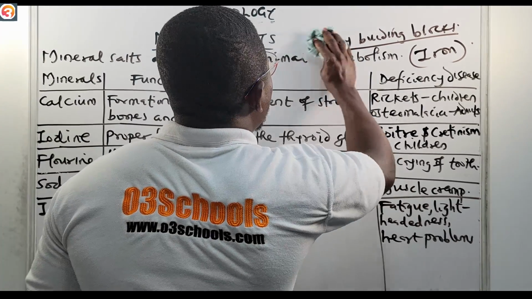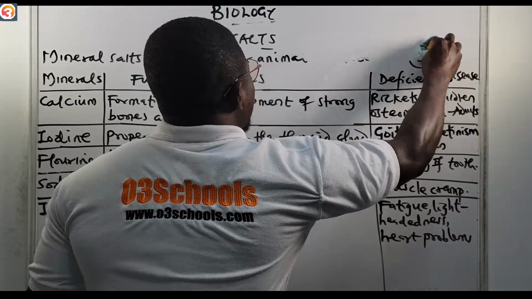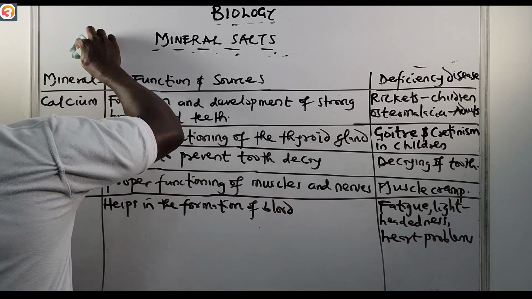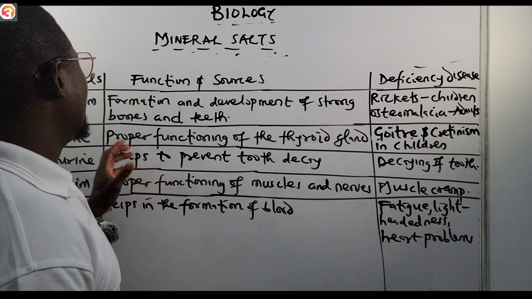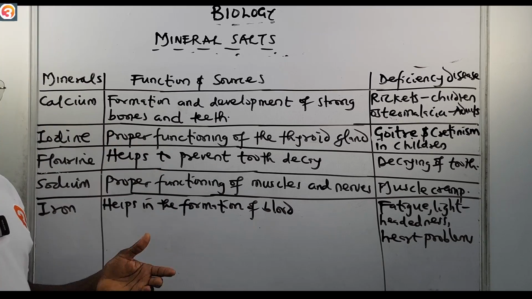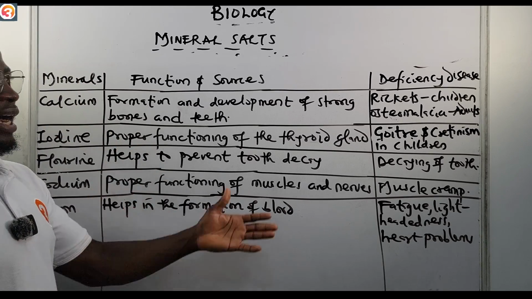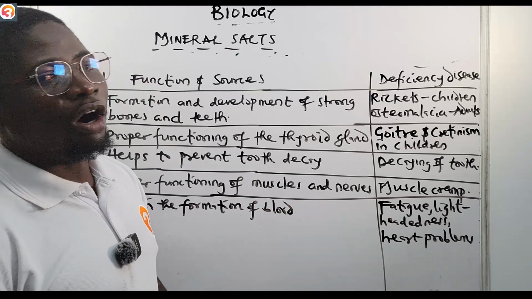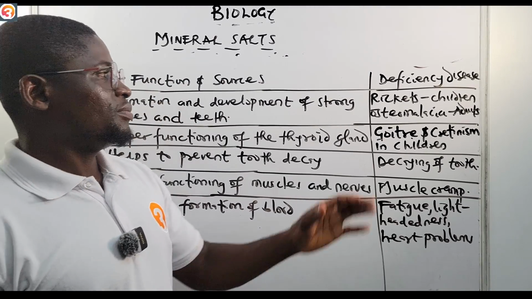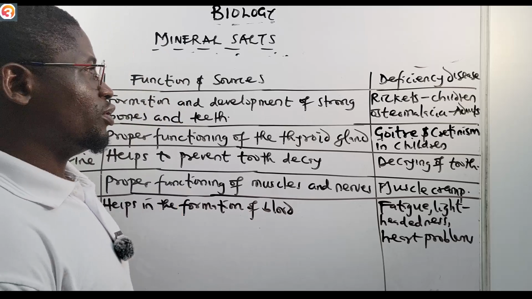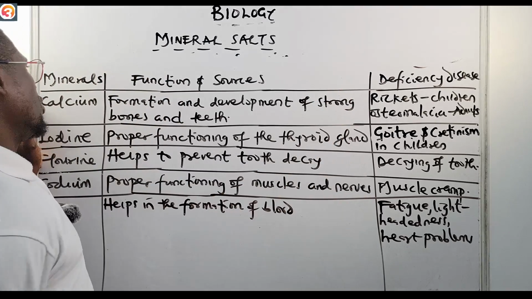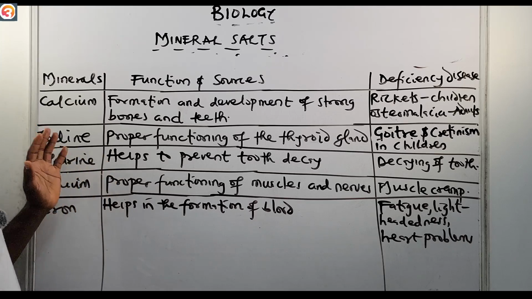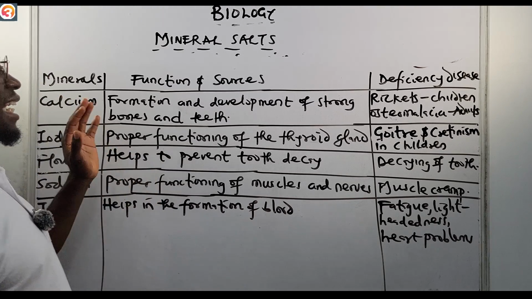So that is mineral salt, the 7th class we are discussing. Now we have some minerals. We have the functions and their sources, and then we have the deficiency. If you are not taking this mineral salt, what will happen? These are the deficiency diseases of lack of taking these minerals which we are discussing today. Number 1 is calcium.